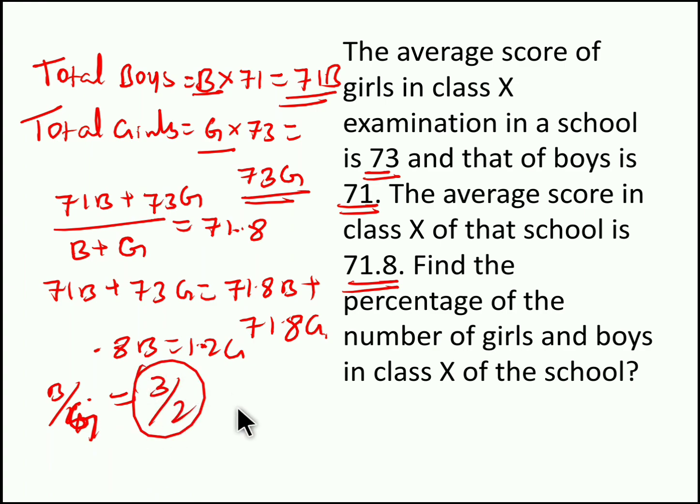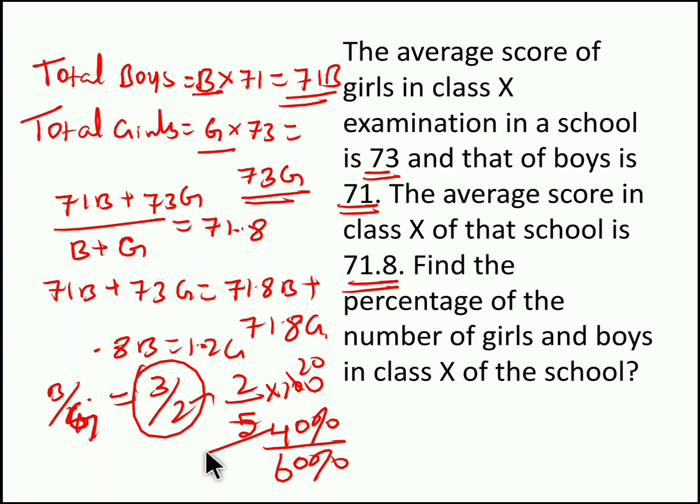See, totally we have 5 parts. Out of the 5 parts, only 2 parts belong to girls. So 2 by 5 into 100, we get 40% of girls. So we have 40% of girls in this school. So the remaining 60% will be boys. Here we have to find both boys and girls percentage. So girls is 40%, boys is 60%. This becomes our answer. Hope you understood the concept, right?